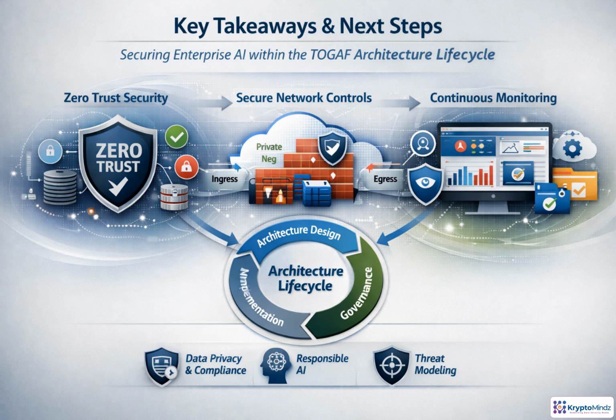The core message is simple: secure enterprise AI as part of the architecture lifecycle, not as an add-on. Start with zero trust. Verify, limit access, segment, and assume breach. Reduce exposure with private connectivity, firewalls, secure ingress, and controlled egress. Then monitor continuously for evidence, detection, and response. Next, we extend this foundation into privacy, responsible AI, and threat modeling.